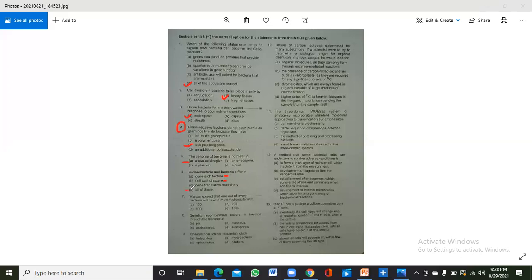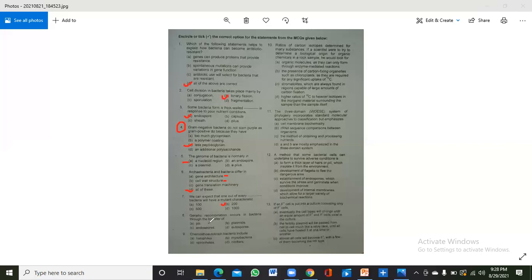So all of these. Okay, now 7.1, we can expect that one out of every bacteria will have a mutant characteristic. So it is not a technical MCQ, and the correct answer is 200. So we can expect that one out of every 200 bacteria will have a mutant characteristic.